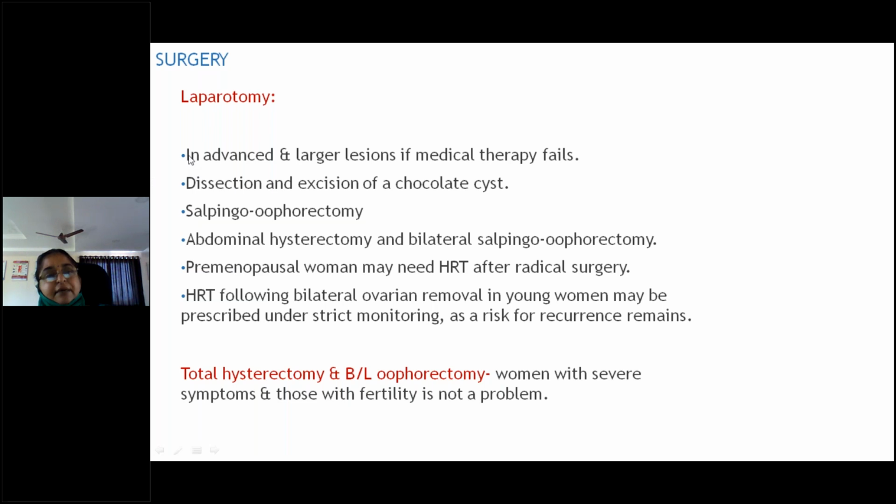Minimal invasive, we can aspirate, or we can do diathermy or cautery, or laser therapy can be given. Large lesions can be excised. Any adhesions can be removed. And finally, LUNA can be done. These are the minimal invasive procedures. But definitive treatment will be salpingo-oophorectomy, dissection and excision of the chocolate cyst, abdominal hysterectomy and bilateral salpingo-oophorectomy. The definitive surgeries we can do.